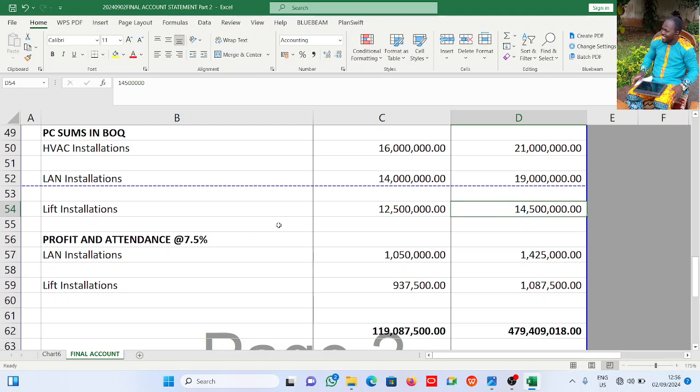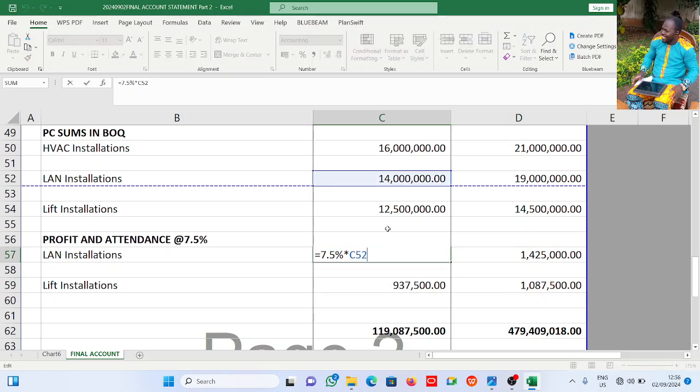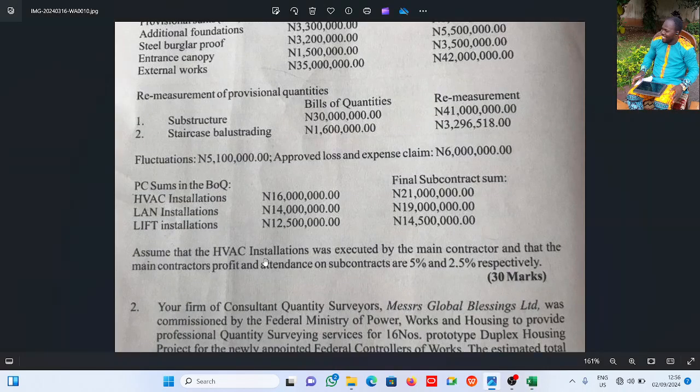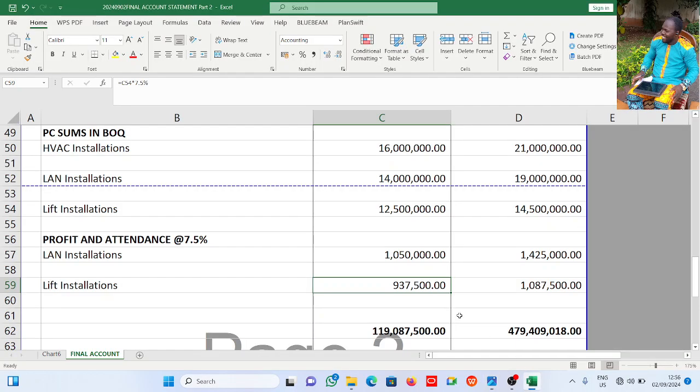All right, now their profit and attendance, of course, it was this here, but now is this here. 7.5% of 14 million gives us this, then 7.5% of this gives us that. Now there will be no profit and attendance on HVAC. The reason is because HVAC is done by the main contractor. Assume that the HVAC installation was executed by the main contractor, right? So he cannot charge himself for profit and attendance.